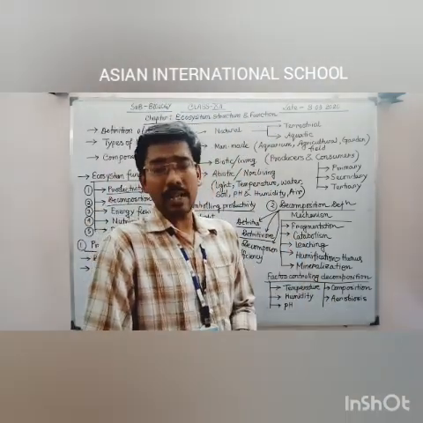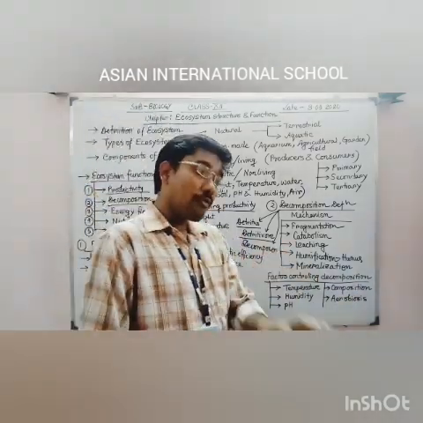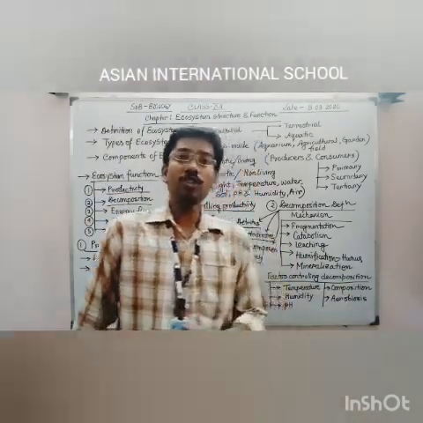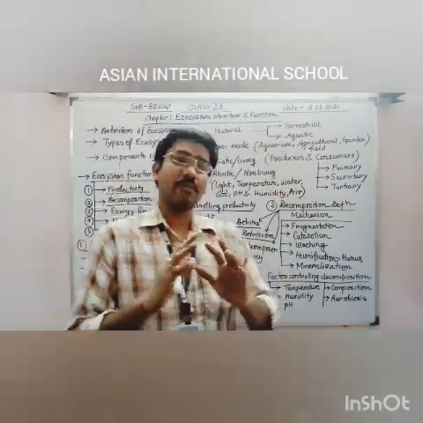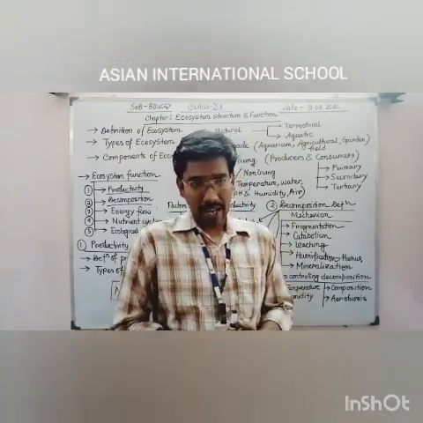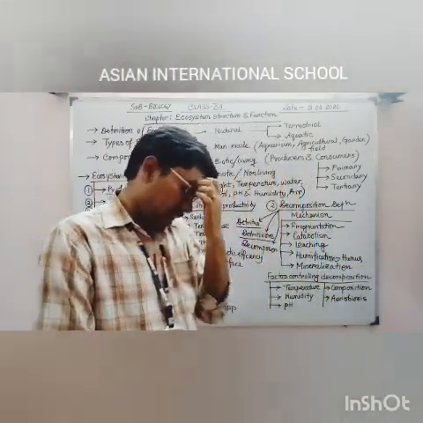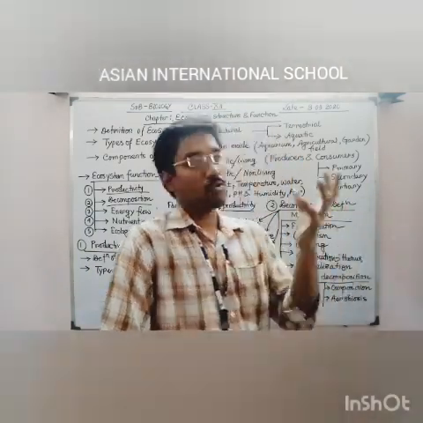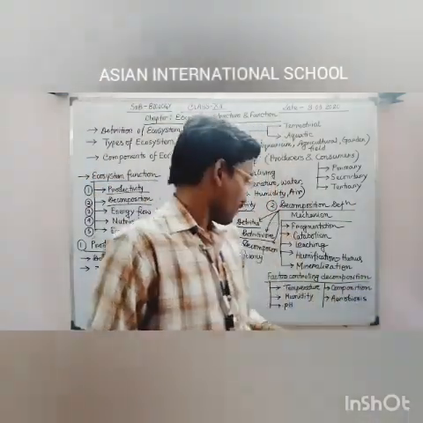A little bit of alkalinity or basicity present in the soil is fruitful and required for any kind of decomposition process. Next is composition. Composition means the animal or plant dead body's composition. If the animal or plant is very huge, automatically their body is more complex, and it is not so easy to break it down. So the decomposition depends on the composition of the animal or plant dead material. If the composition is very complex, it will take more time for decomposition. If the composition is simpler, it will take less time.